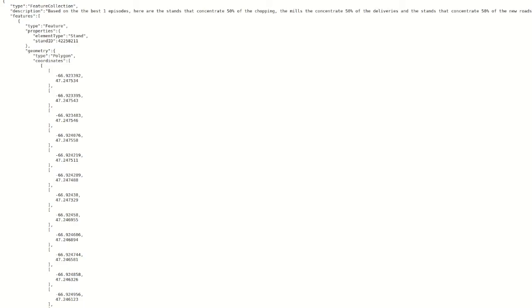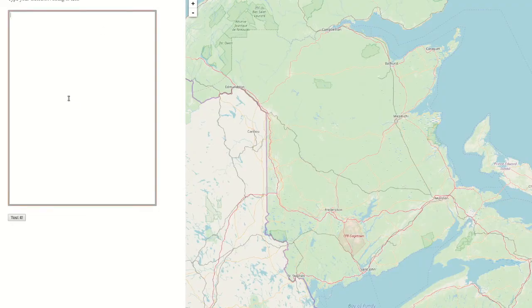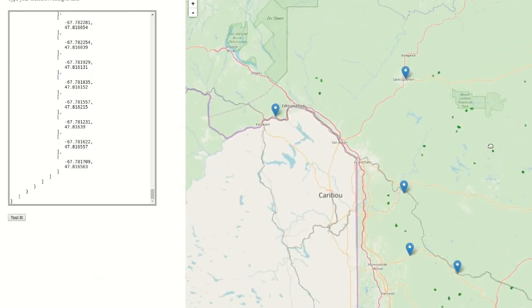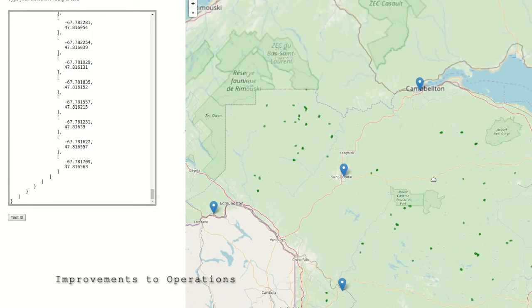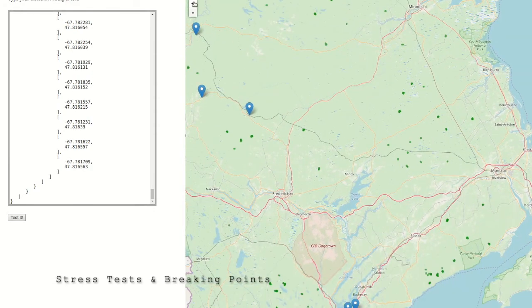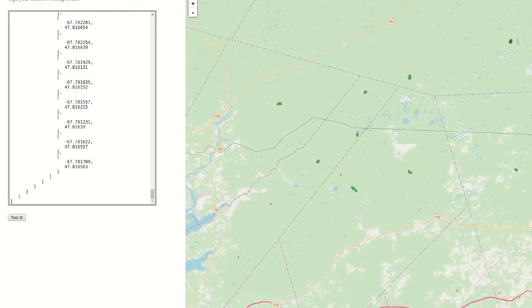One of the most interesting applications of the results is to analyze the aggregated results of the episodes with the highest rewards. We can visualize them using any tool that can display a GeoJSON format, and analyze what are the most frequently harvested forests or the busiest mills. These results can serve as a blueprint for the multi-year harvesting plan, or to evaluate improvements to operations and optimize the value chain. The model can also be adapted to perform stress tests and identify breaking points in the supply chain that can be strengthened to help overcome future crises.